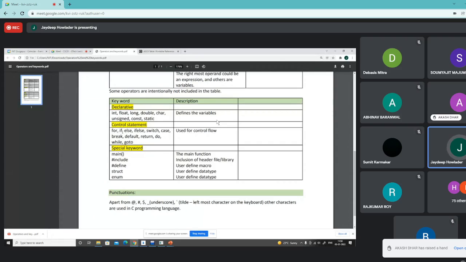So for, if, else, etc., break, return, and special keywords which define a particular function. So main is a function, then hash include, you already used these things. Hash define we will not discuss yet. Structure, they are not discussed yet.